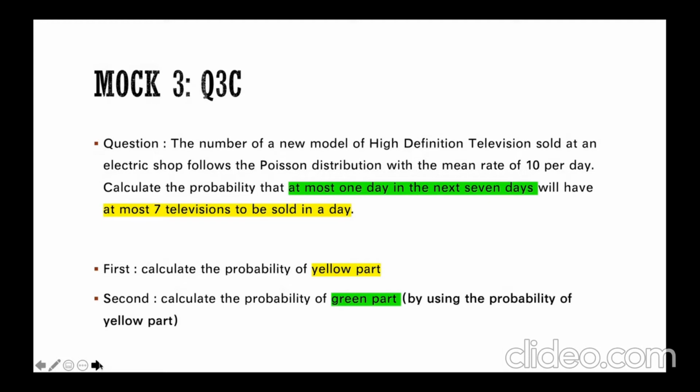This is quite a complicated question. It is different from a traditional Poisson distribution question. To simplify the calculation, I have divided it into two parts. In my opinion, we should calculate the yellow part first, and then calculate the green part by using the answer of the yellow part.